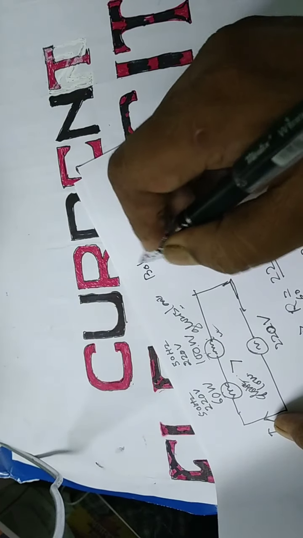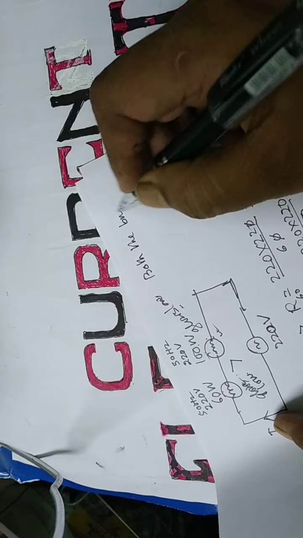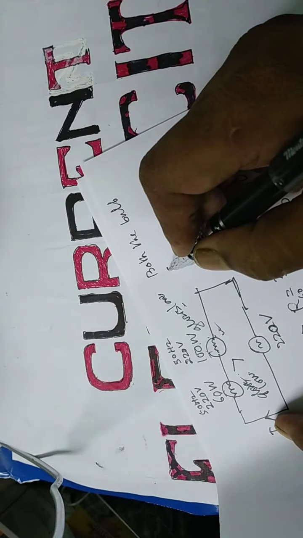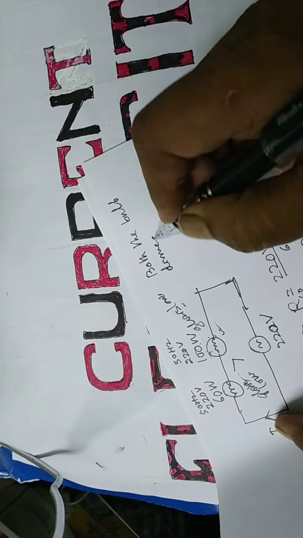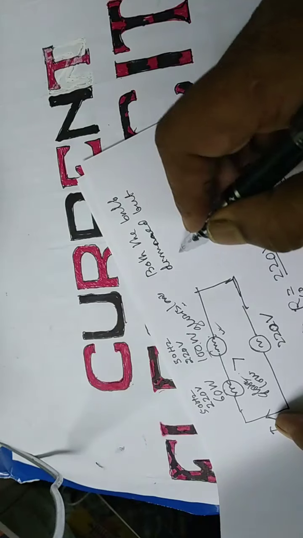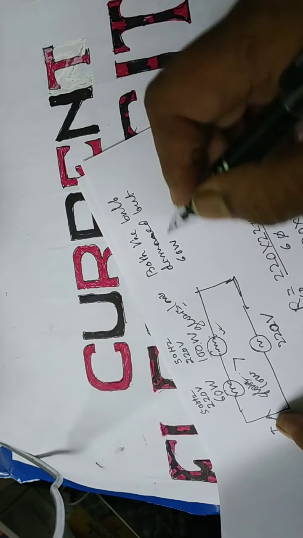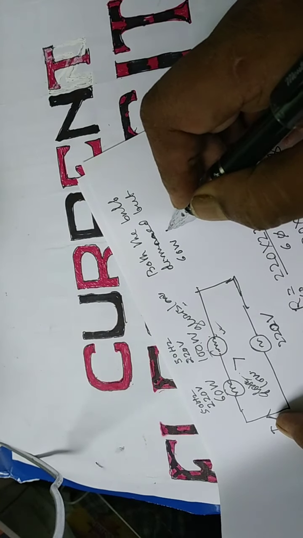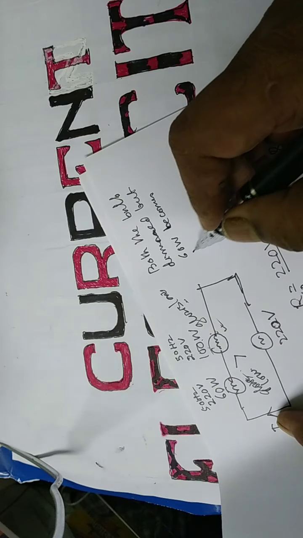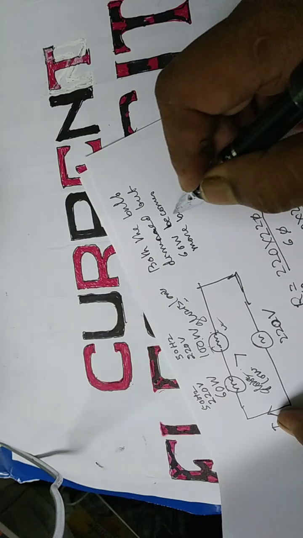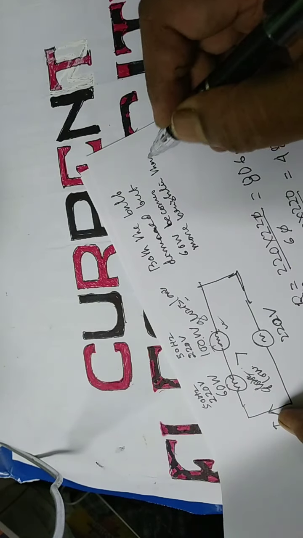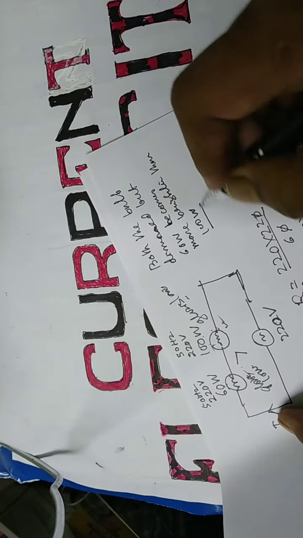Both bulbs dimmed, but the 60 watt becomes brighter than the 100 watt. Now why?